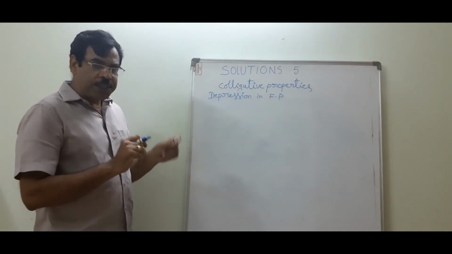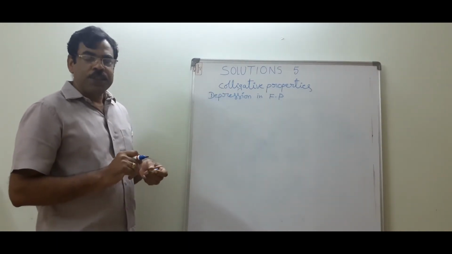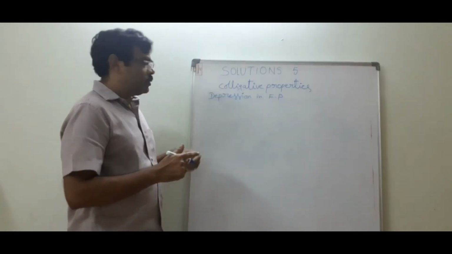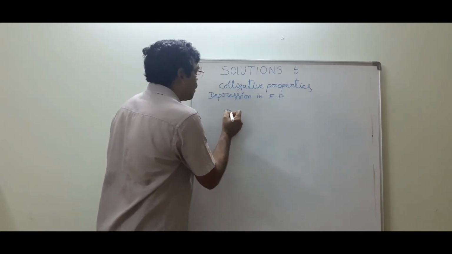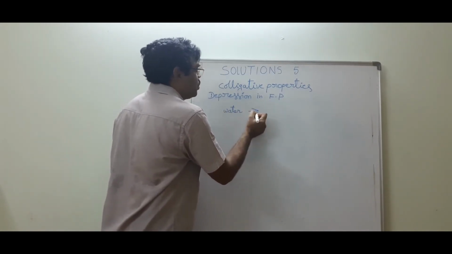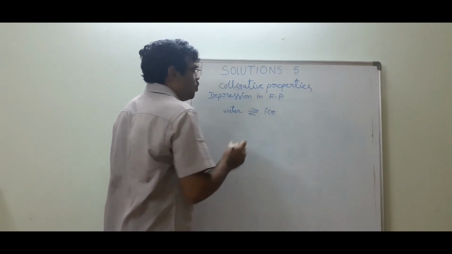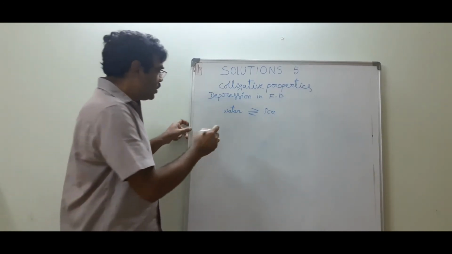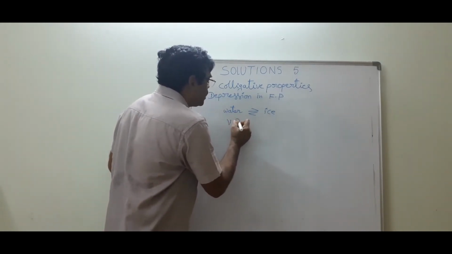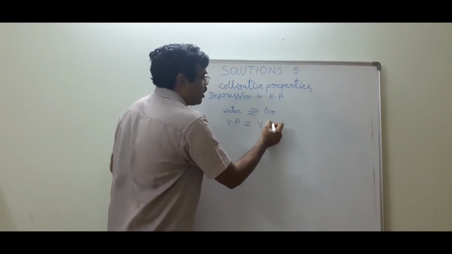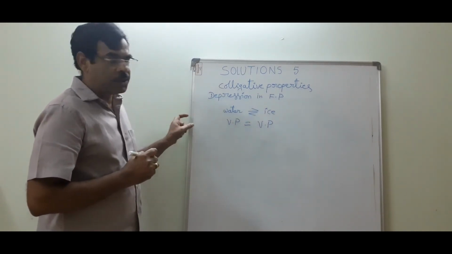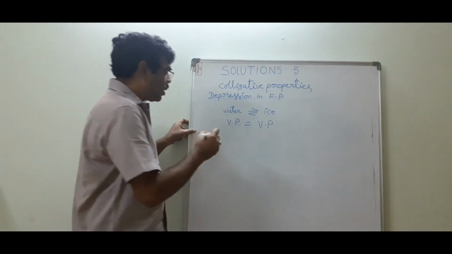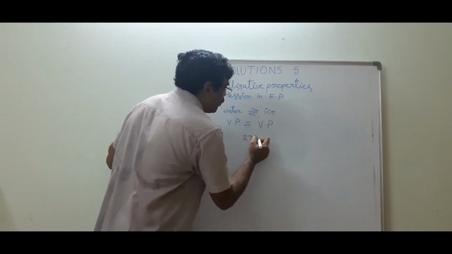What is freezing? At the freezing point of a substance, the solid phase is in dynamic equilibrium with the liquid phase. It means water, the liquid phase, and ice, the solid phase, are both in dynamic equilibrium at the freezing point. And at the freezing point, the vapor pressure of the liquid phase is equal to the vapor pressure of the solid phase. Here we know that the freezing point of water is 273.15 Kelvin.